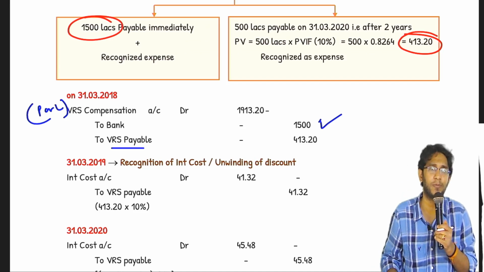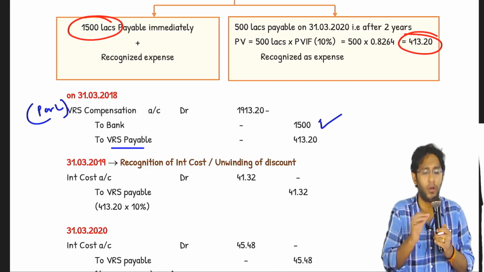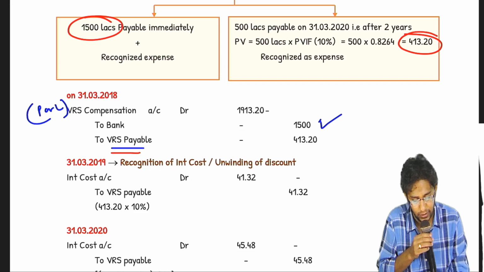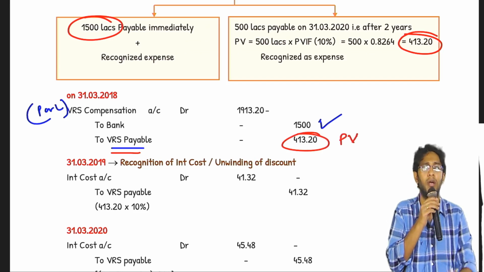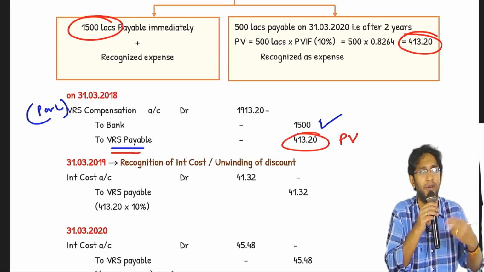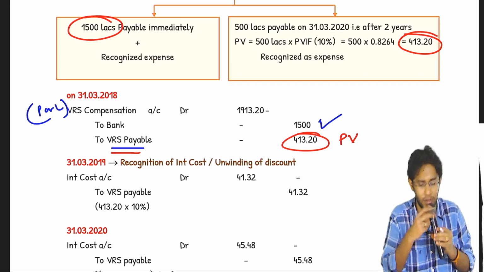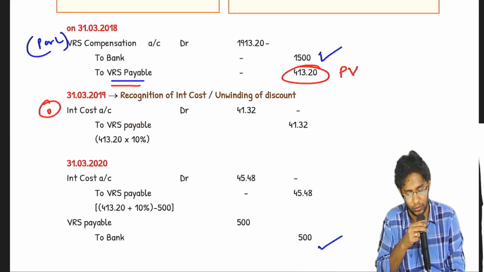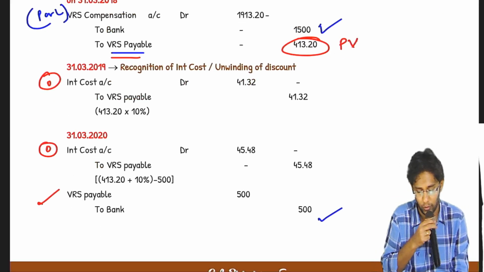VRS compensation expense account debit, credit to bank whatever you are paying, and whatever you are not paying will be a liability, VRS payable. And as you can understand, since it is recognized at present value, every year you have to do unwinding of the discount. Otherwise 413.2 will not become 500 after 2 years. By accounting, you will debit interest cost account and credit VRS payable, and one day it will become 500 happily.